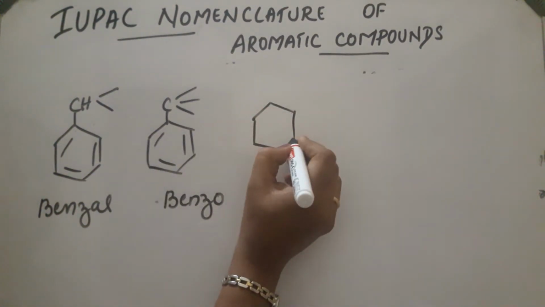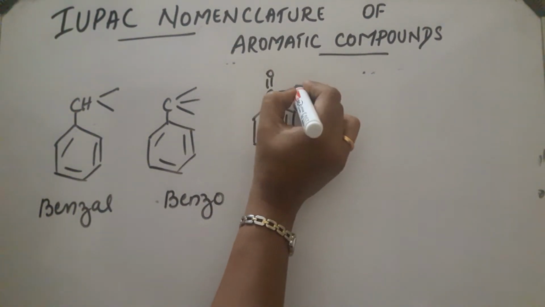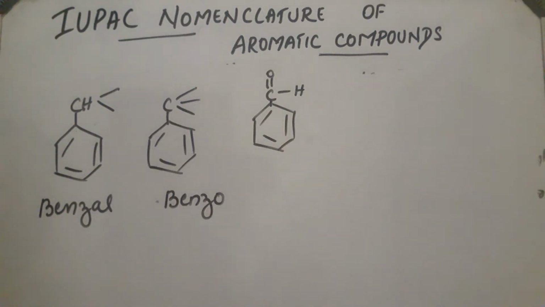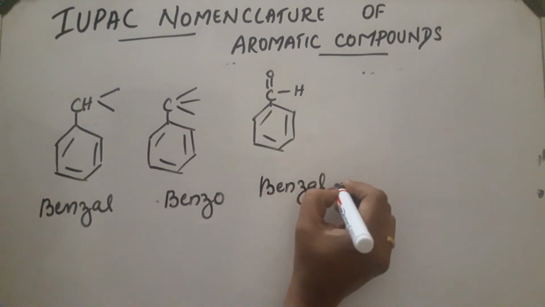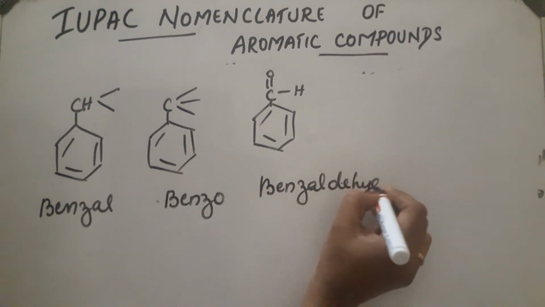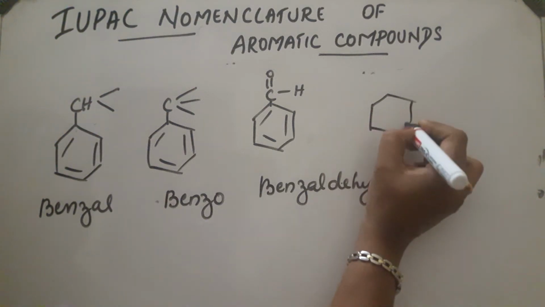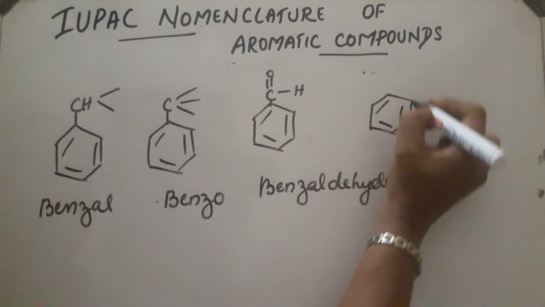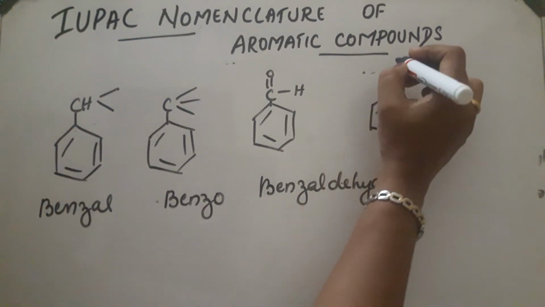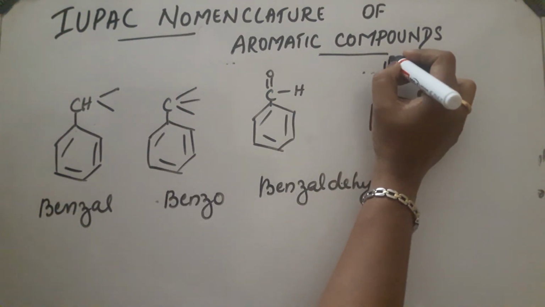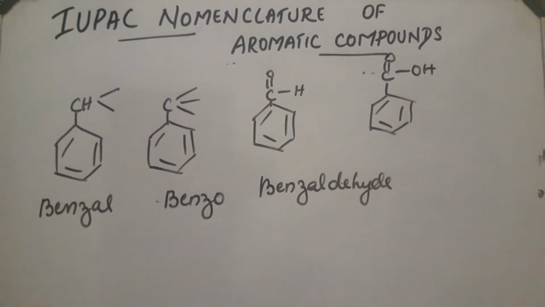Here, CHO group is attached. So, it's called benzaldehyde. Okay, like this compound, here COOH group.